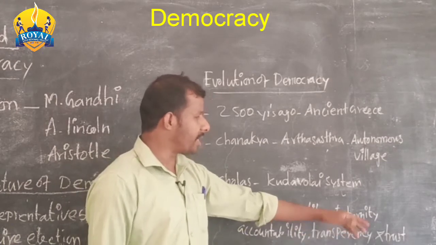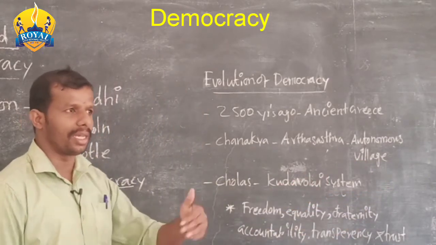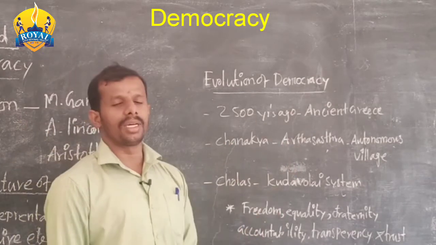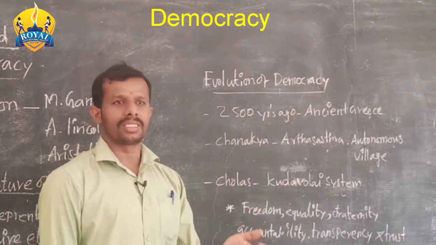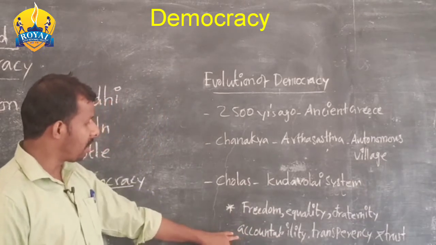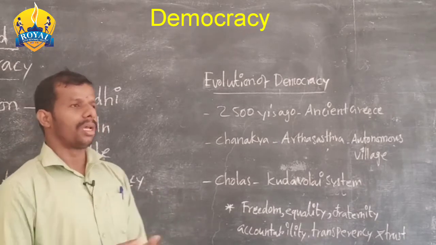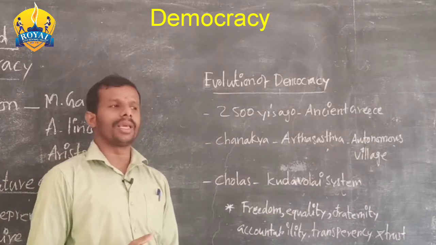And fraternity. The people of a democratic country consider another person as a brother or sister. That is fraternity. Next, an important value is accountability. In the election, we elect one representative.